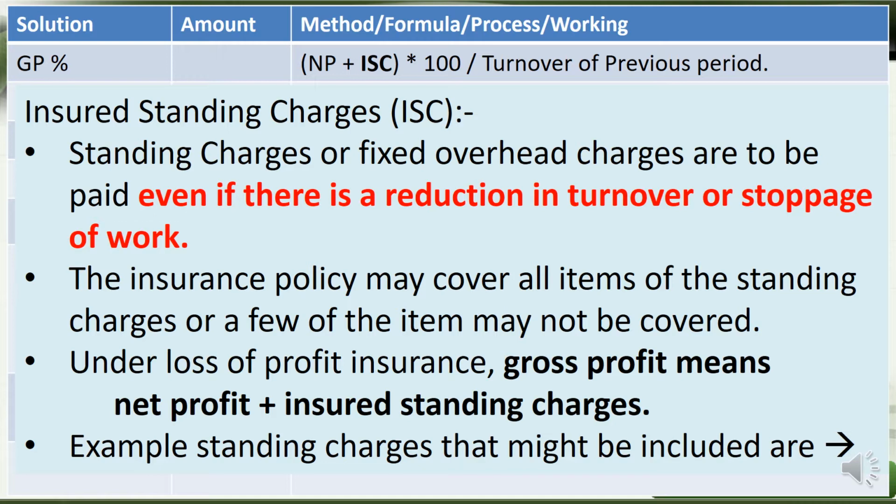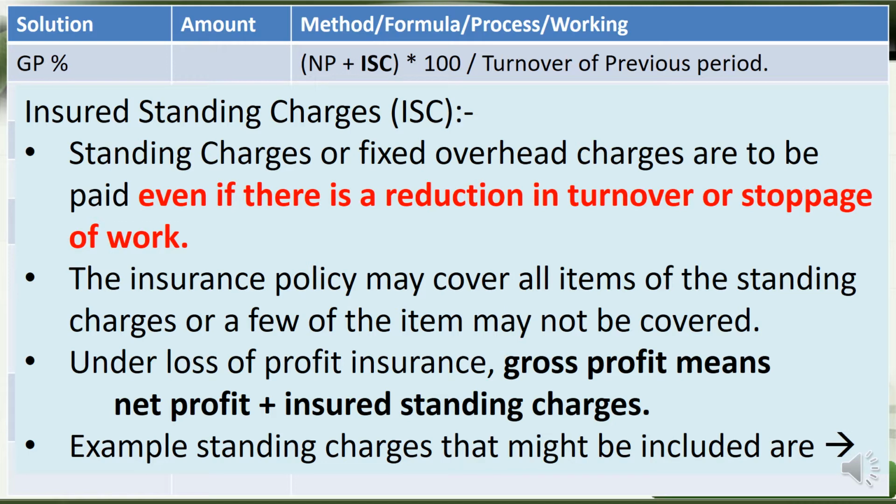What we should understand is that the insurance policy may cover all items of these kinds of insurable standing charges, but maybe a few of them may not be covered. That's why we call them insured standing charges and non-insured standing charges. Totally we call it all standing charges, out of which the major portion is insured standing charges.